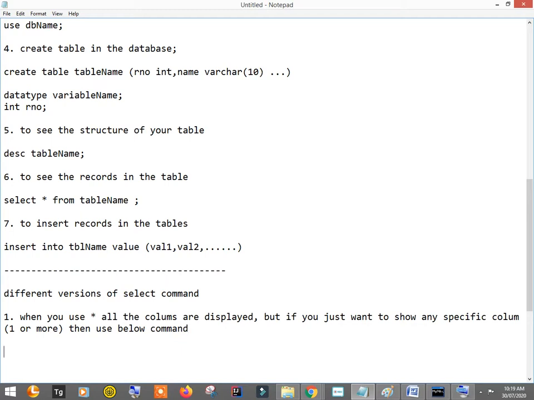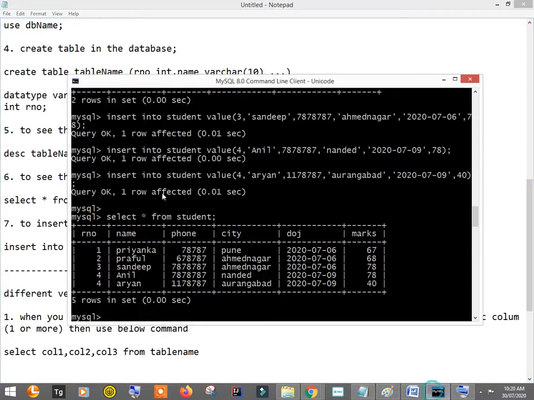Okay, so we'll use it like this. So select, and here you have to specify the column name, specific column names, comma separated. Select, let's say column 1 comma column 2, whatever column you want to use. You can use one or more, column 3, and then say from table name. So this is the syntax for it. Okay, so let's try this command. Select different selective columns and then the table name.